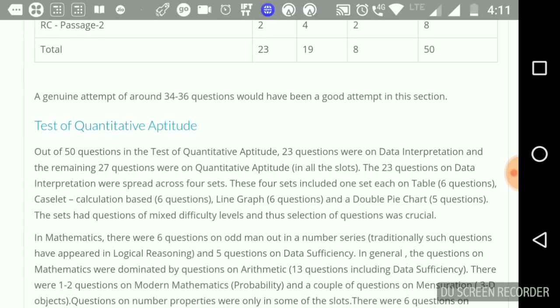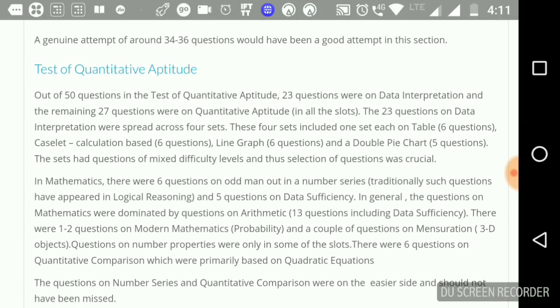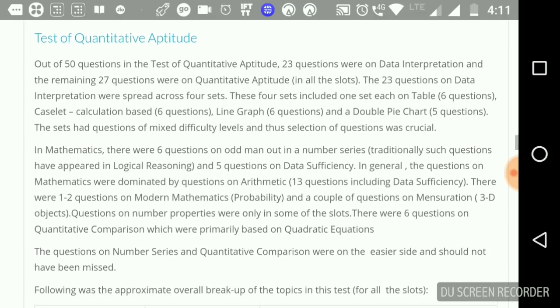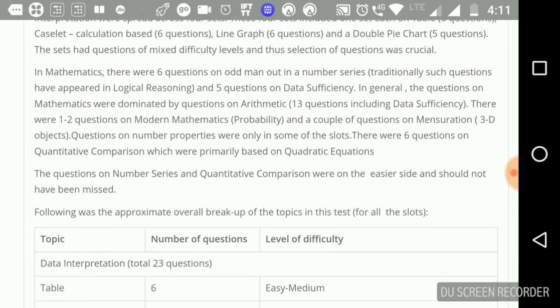Let's move on to quantitative aptitude. There were 50 questions as normal. The 23 questions on DI were spread across 4 sets. There were sets and caselets. There was one caselet, a line graph, and a double pie chart. And in maths, there were 6 questions on odd man out. The questions on maths were dominated by arithmetic, as is normally seen in CET. There were 1 or 2 questions on probability and mensuration.